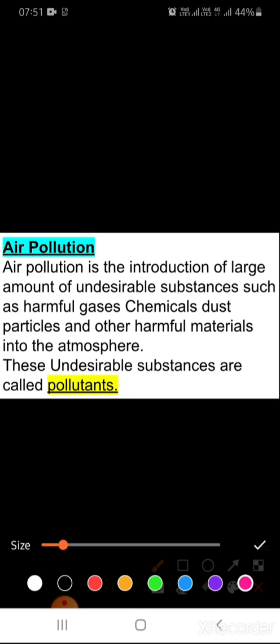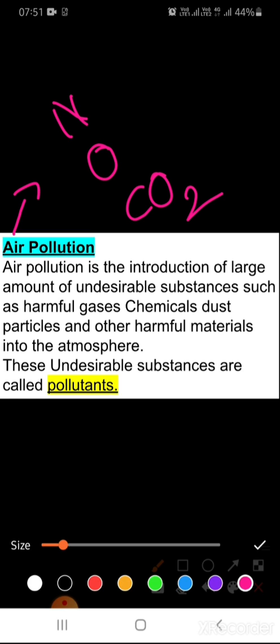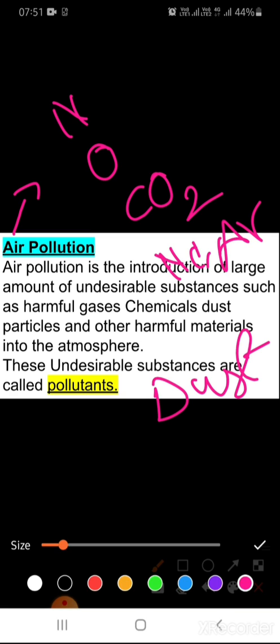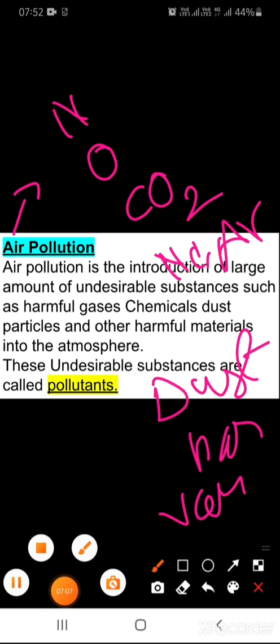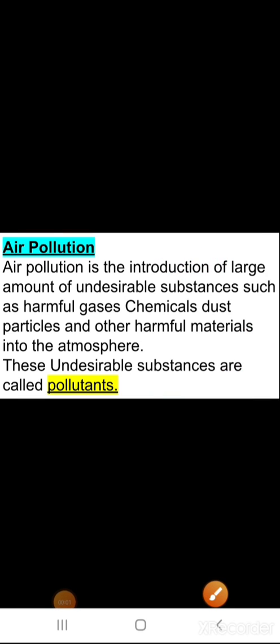We know that in the air, nitrogen is there, oxygen is there, carbon dioxide is there, and other gases like neon and argon, and some dust particles and water vapors are also there. So if, apart from these, other things are there in the atmosphere, in the air, then what will happen? They will cause air pollution.